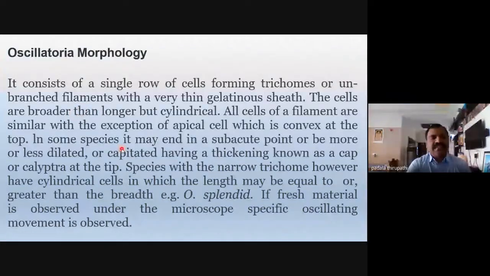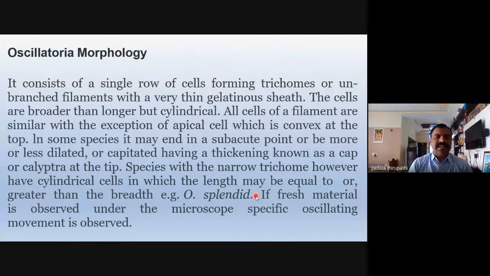But here the calyptra, or cap, is observed only at the tip, the apical cell of the Oscillatoria. So this is a special feature of Oscillatoria. Even the species with a narrow trichome have cylindrical cells in which the length may be equal to or greater than the breadth. So the cell length varies, even though the breadth stays the same. For example, Oscillatoria splendida.